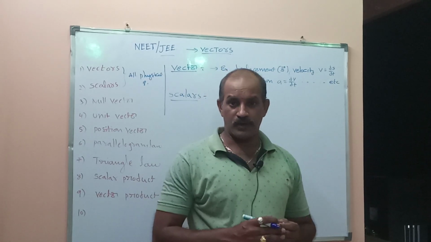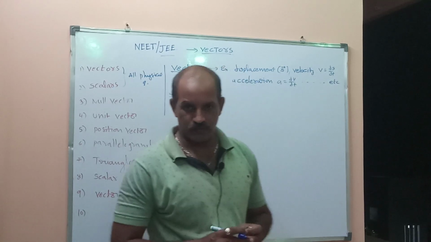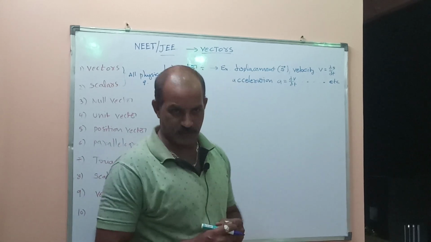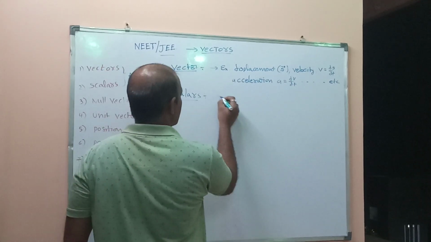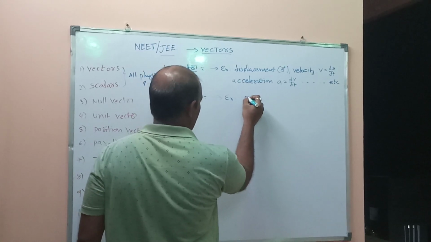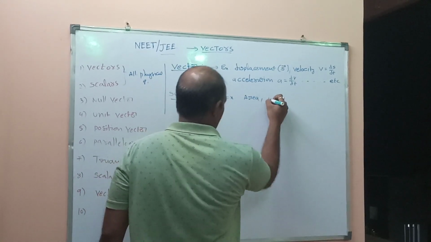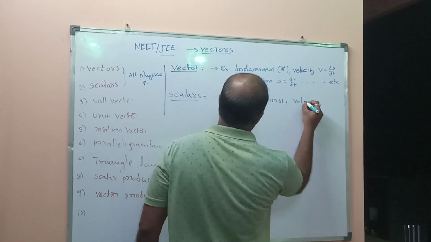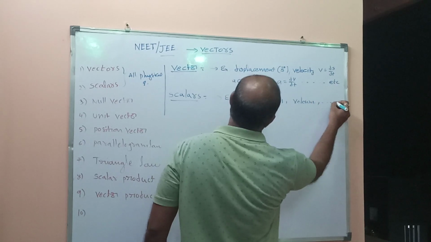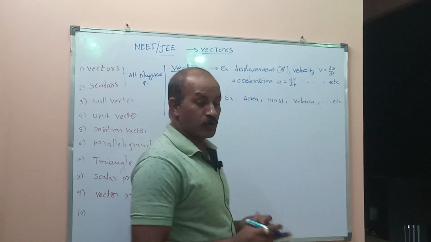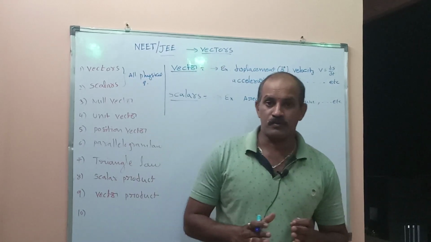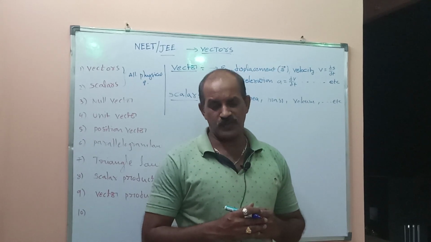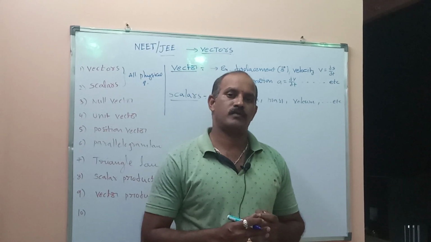This type of physical quantity, having only magnitude and no direction, is called a scalar quantity. Scalar quantity examples: area, mass, volume, and so on.